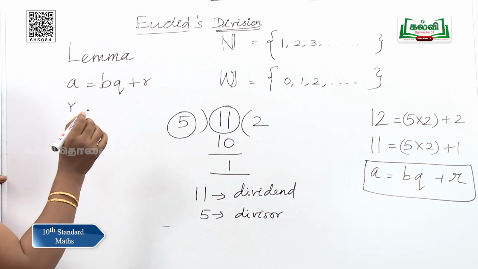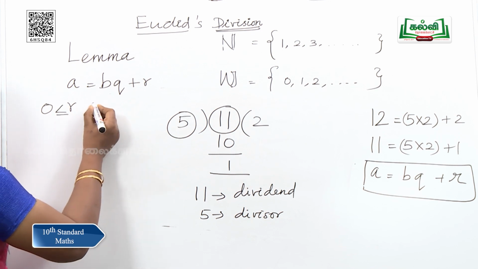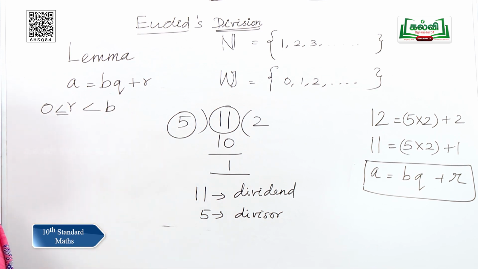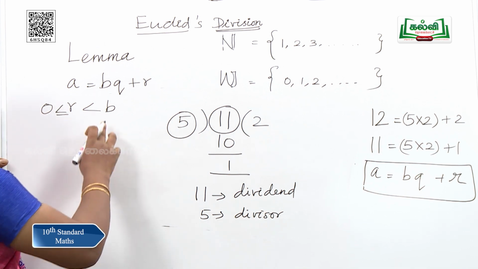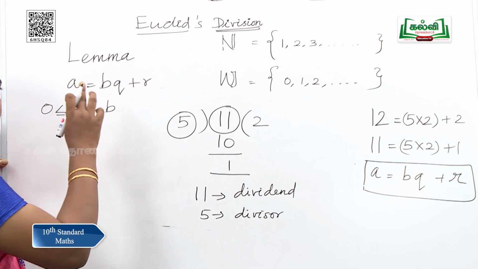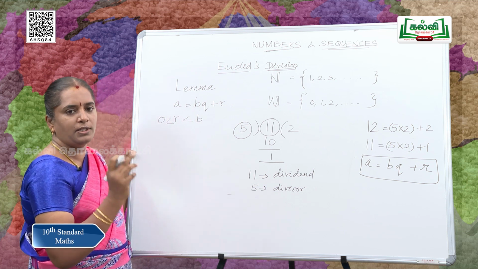R should lie between 0 and B, but it should not be equal to B, that is, 0 ≤ R < B. R is always less than the divisor. This statement is given first for the positive integers.